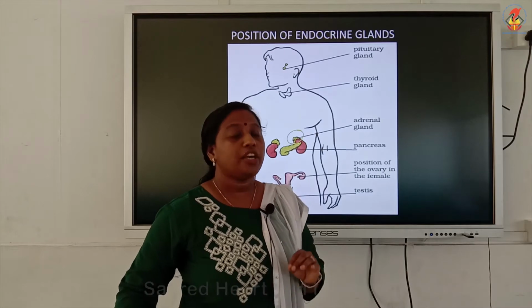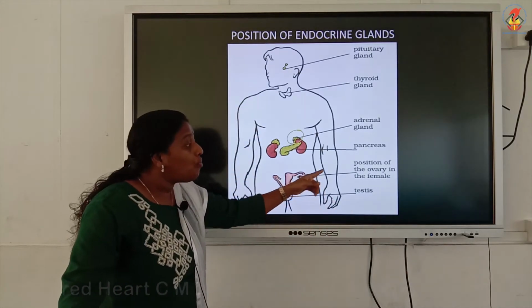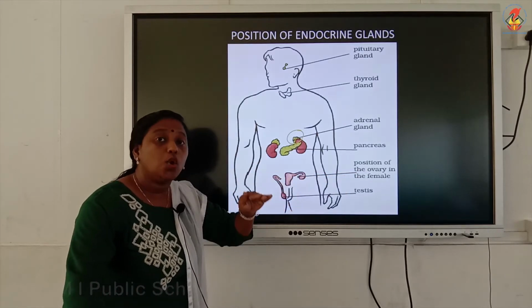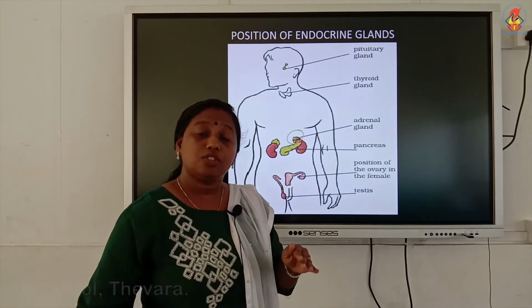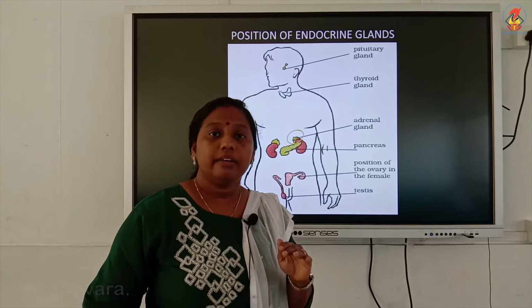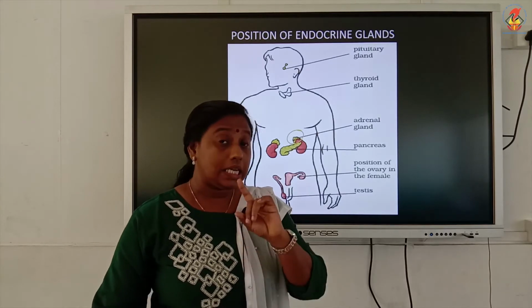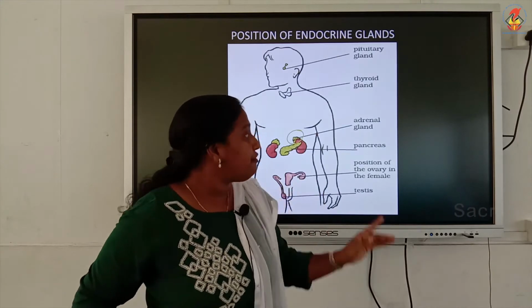Whereas, if the human being is a female, then she will be having ovary as her endocrine gland. The ovary is present at the lower abdominal region of a human female, and this ovary is a part of her female reproductive system. Hope the names and locations of these endocrine glands are clear to you from this diagram.